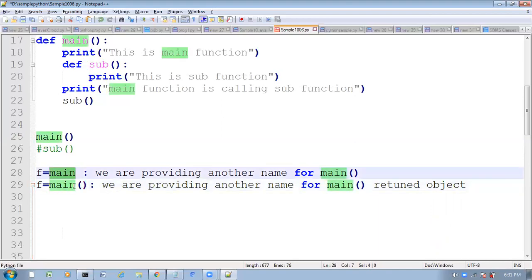But coming to the second statement, after executing this main function, it will return some function. So for that, we are providing an alias name. Is it clear? What is the difference between these two? I will show an example, and function aliasing, I will show an example.